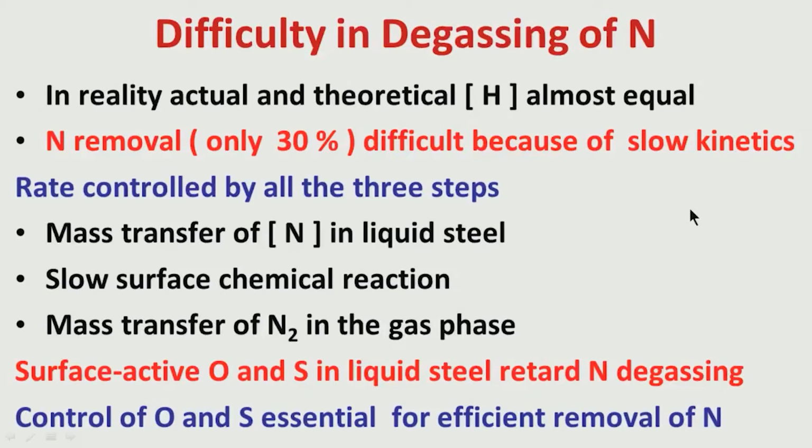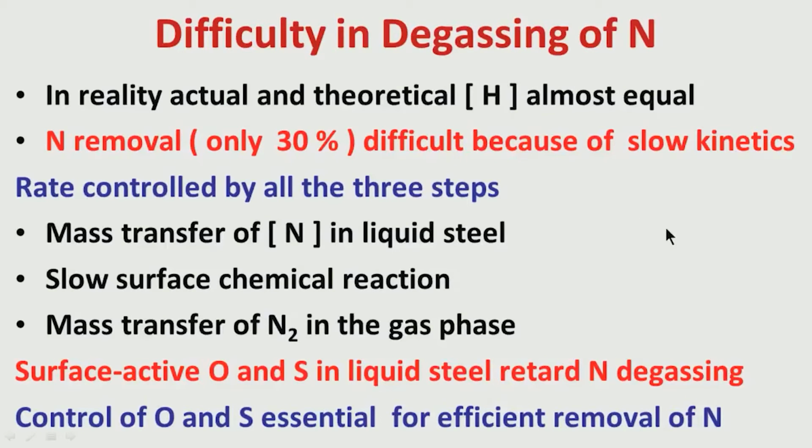So, this is one important requirement for getting good denitrogenation in liquid steel, degassing of nitrogen in liquid steel. The soluble oxygen and sulfur must be low. That means there has to be good deoxidation, there has to be good desulfurization, then only we should go for degassing.